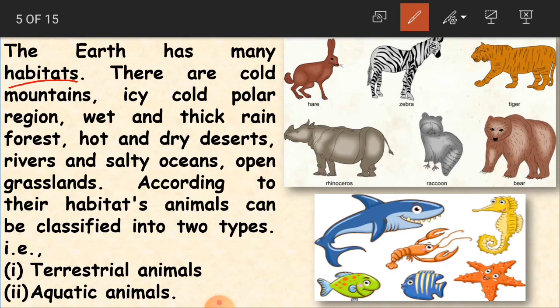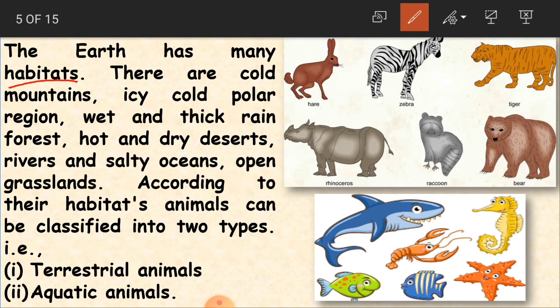We say an animal's habitat is its home, and a plant's habitat is its home. They do not have a structure like the homes we live in, but it is the place where they live. The earth has many different places which make a habitat for plants or animals.